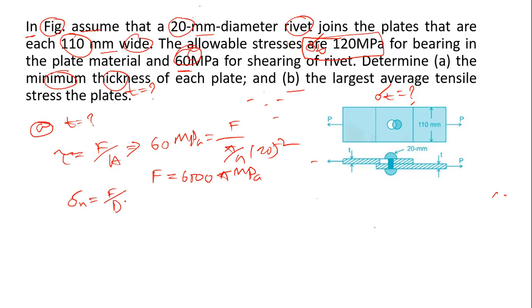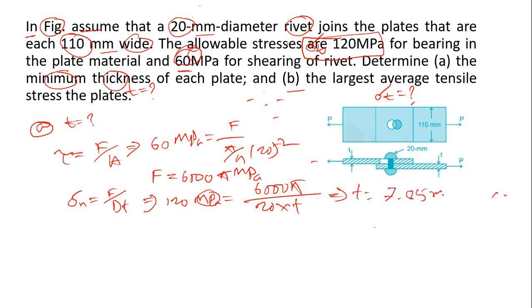We know the normal stress equals F by dt. That means normal stress is 120 megapascal and F equals 6,000 pi. The unit is not compulsory to write here. D is 20, thickness is unknown, and the thickness will be 7.85 millimeter.